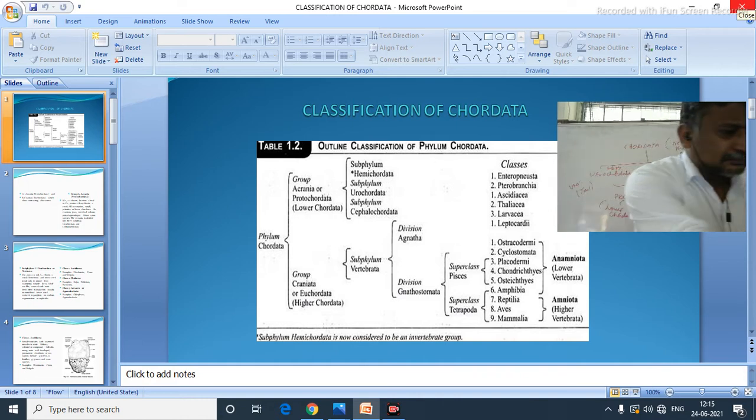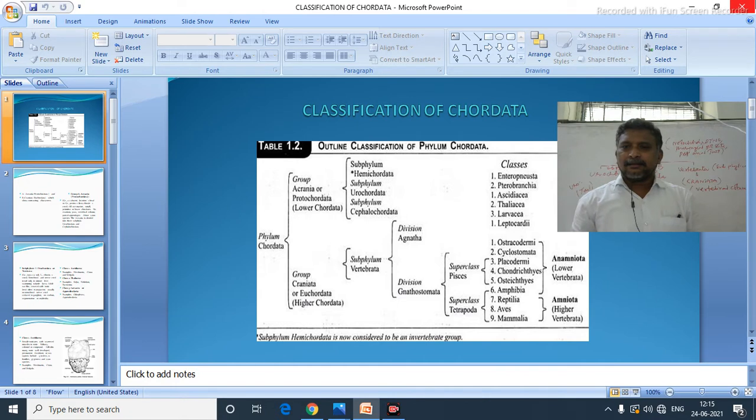Yes, cranium. Respond, is it visible? Anybody in the class? Yes?